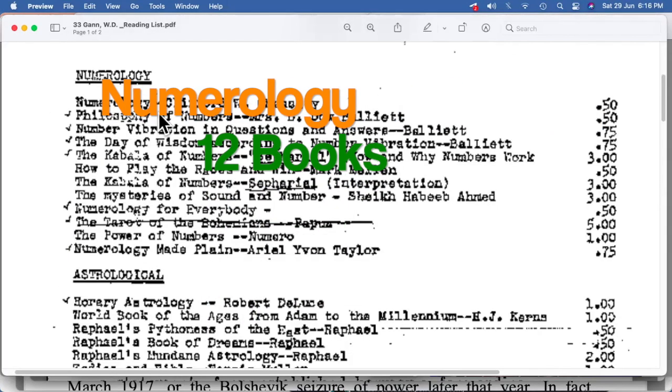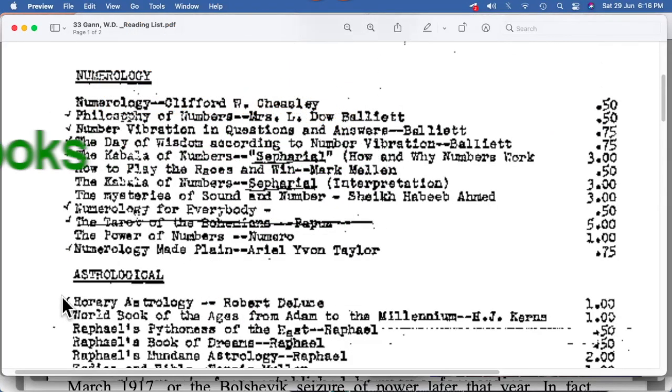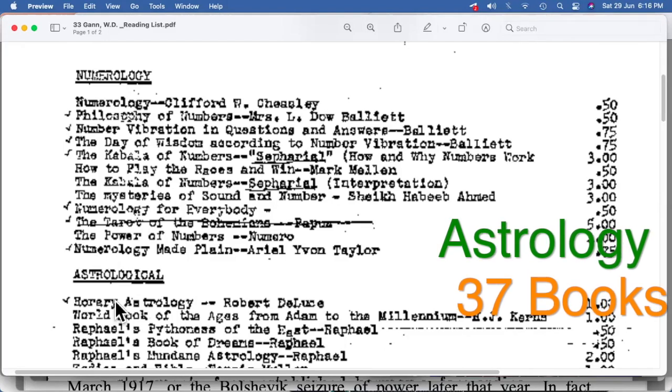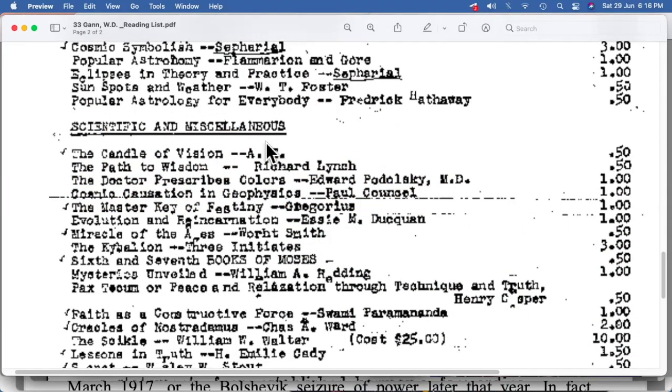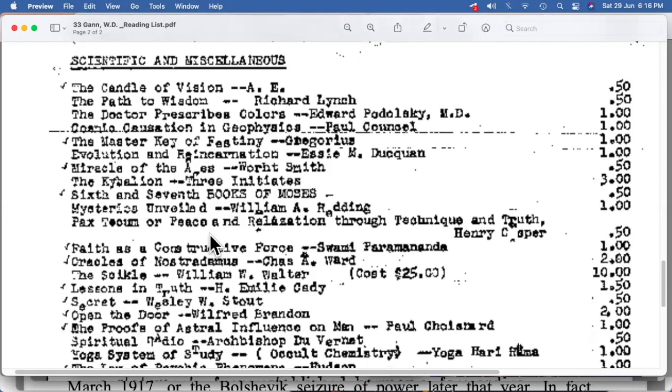In total, in numerology we have got 12 books, in astrology 37 books, and in scientific and miscellaneous 31 books. So in all, there are 80 books recommended by W.D. Gann. We need to go through these books one by one.